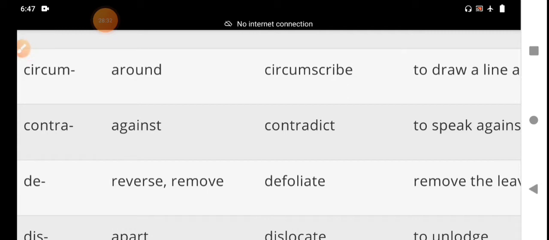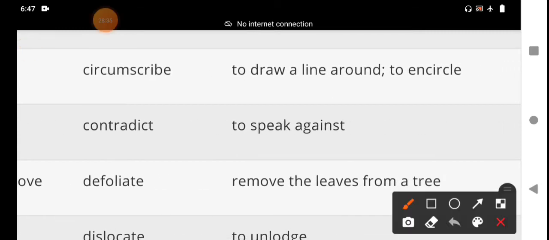Defoliate means to remove leaves from a tree or a plant, or from areas of land for agricultural purposes, also as a military tactic. That is defoliate. Decamp is one more word.